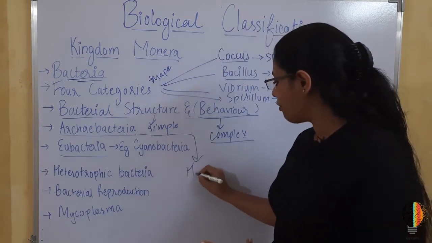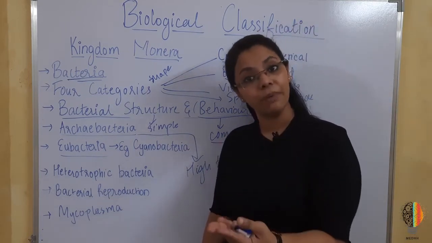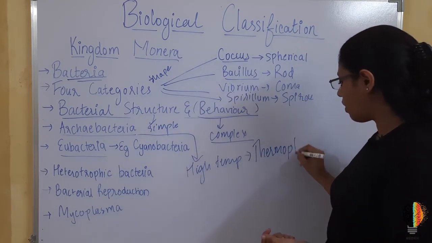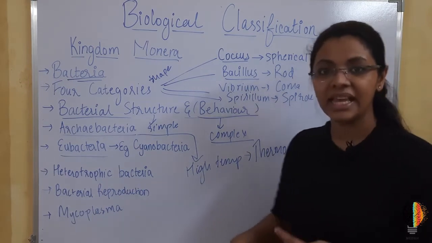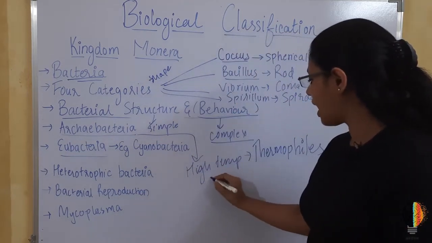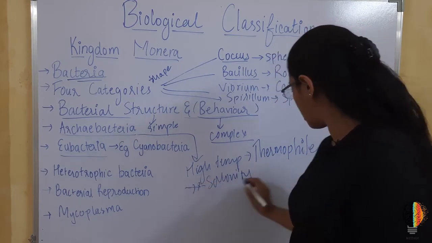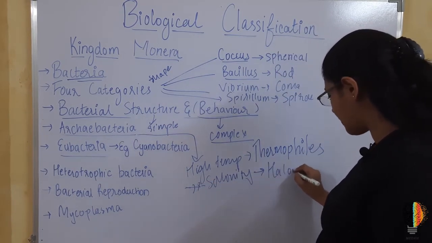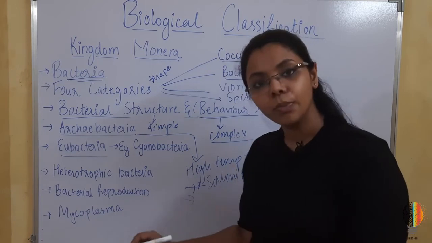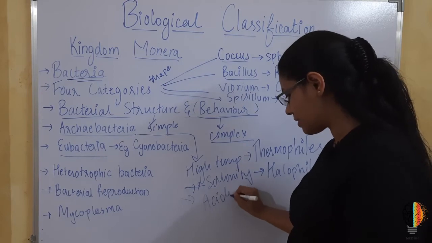For example, a group of bacteria that can survive in high temperature are called thermophiles. A group of bacteria that can grow in high salinity are called halophiles, and there are many more terms like that. If some group of bacteria can grow in a highly acidic medium, they are called acidophiles.